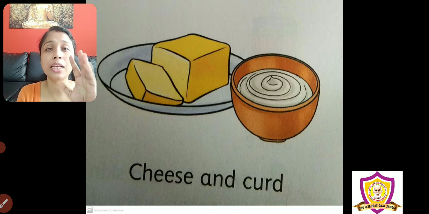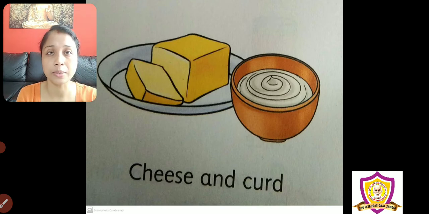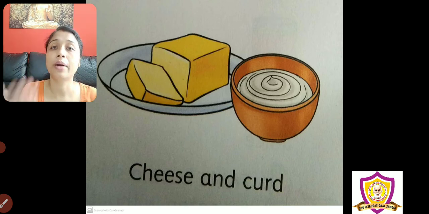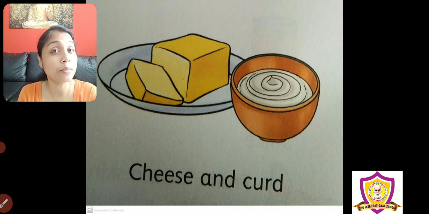But on that paratha I put a little bit of butter. Some people love to have paratha with butter, some with curd. So if I am having it with butter or curd, actually I am having it with some animal products. So the paratha is made out of plant products, and I am having animal products with it.